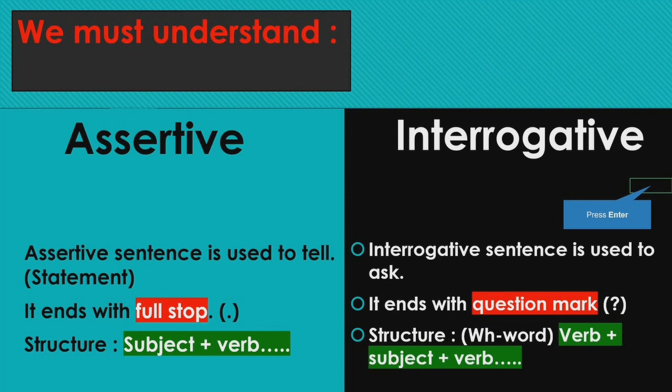But if I want to add WH word in the beginning, so we can say when did you eat your snack, or what did you eat. Okay, so this way we can just use WH word in the beginning and then verb, subject and verb. So this is the pattern we have to follow. Now why did I introduce you these two slides before we start conversion? Because you have to follow all these rules and regulations while we are interchanging, while we are transforming sentences. Otherwise the meaning and the charm of the sentence will be lost.